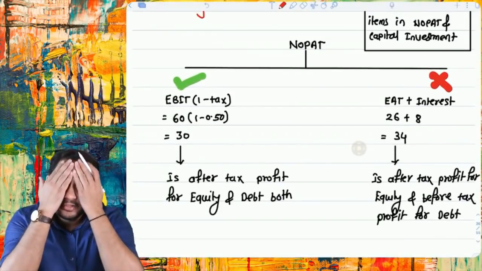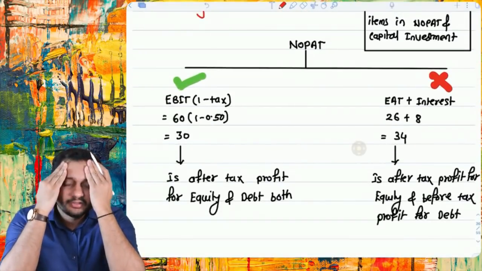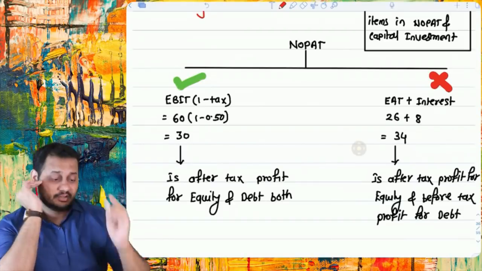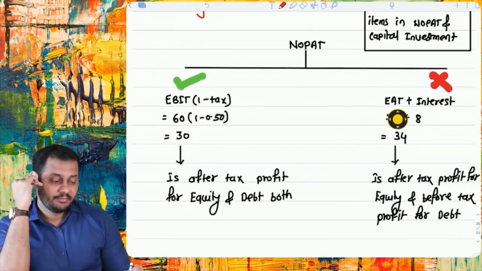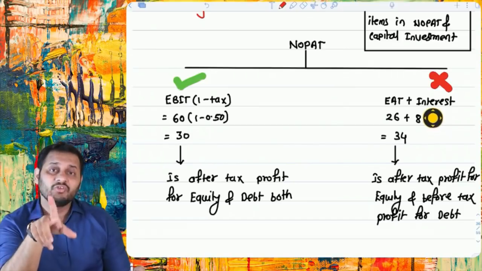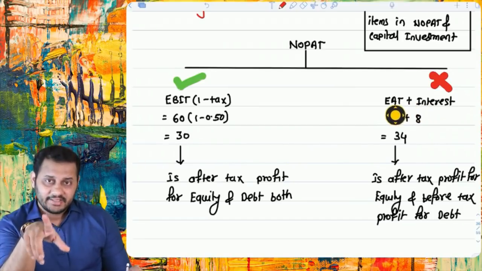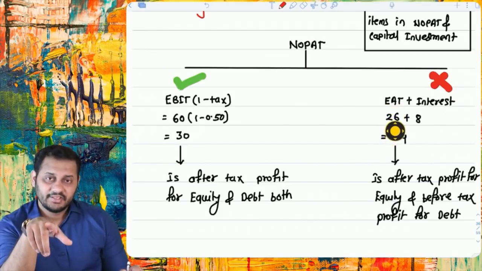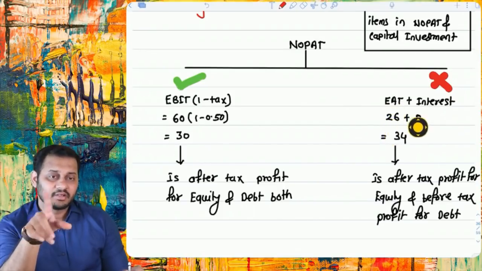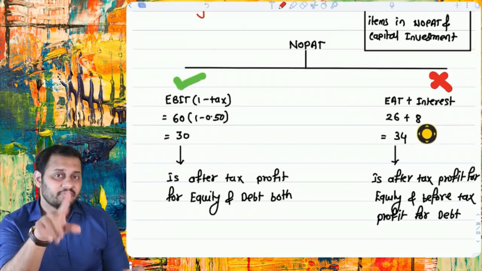You will find confusion in some places that the formula for NOPAT is EAT plus interest, which is a wrong formula. I will tell you why. Here, this 26 is an after-tax figure and the 8 interest is a before-tax figure.